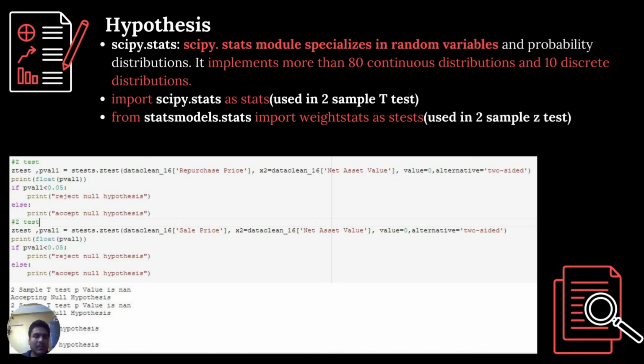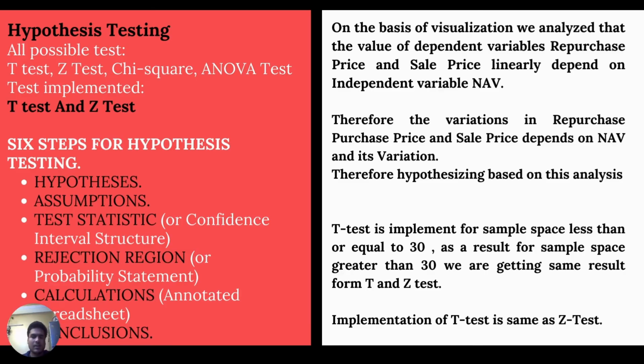For this, in Python, we use two libraries basically. One is SciPy, another is statsmodels.stats. We use SciPy to do the t-test and statsmodels.stats for the z-test. Now, there are several tests we can implement, for example, t-test, z-test, chi-square, and ANOVA test. But at present, we will be doing only the t and z-tests because the rest are for categorical data, and in our case, we don't have categorical data.